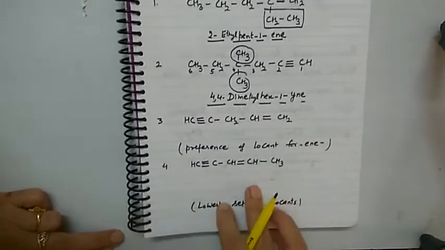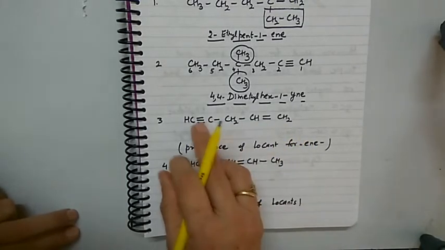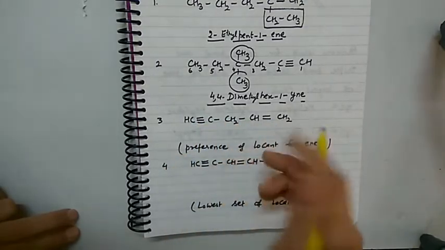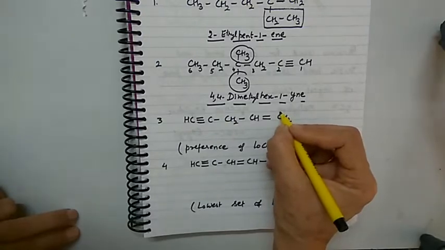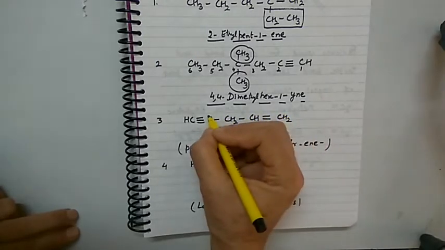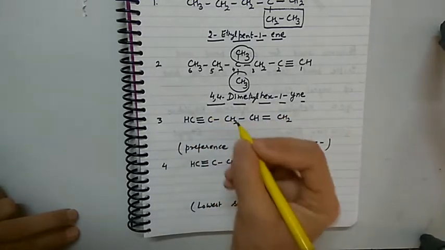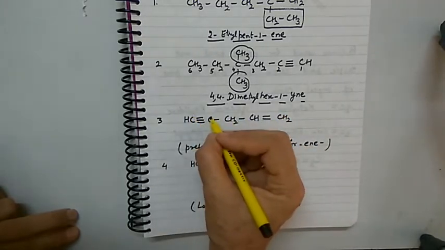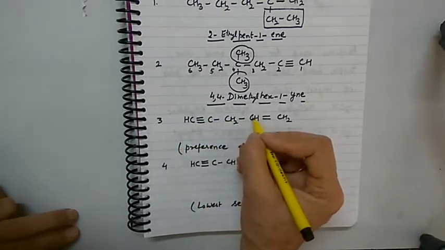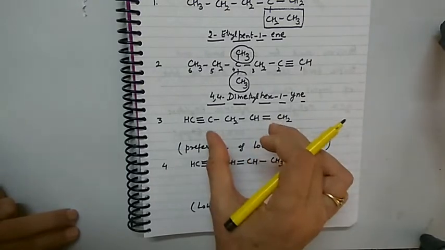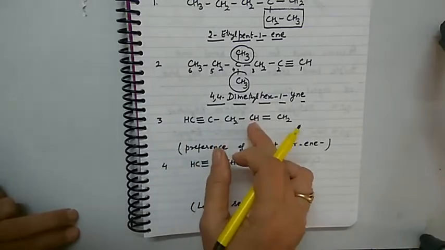Now some compounds have double bond and triple bond both present, right? We select the chain containing double bond and triple bond, and we number the chain. Say from this side I do 1 2 3 4. At position 1 there is double bond, at position 4 there is triple bond. If I number from this side 1 2 3 4, at position 1 there is triple bond, at position 4 there is double bond, means position of locants is same from both the sides, 1 and 4, 1 and 4. Which side will we prefer?